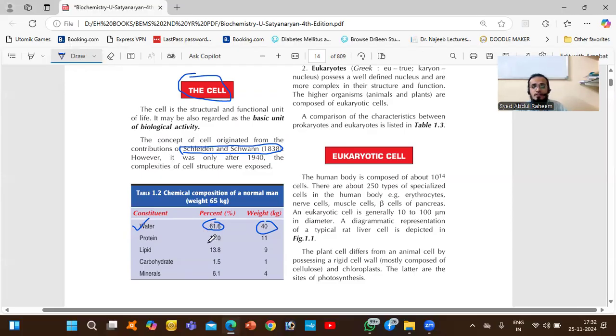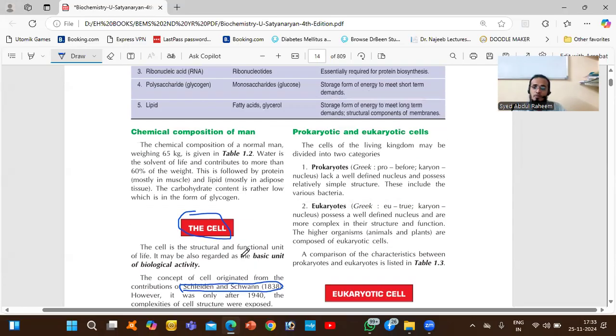Protein 17%, meaning 11 kgs. Lipid fat 13.8%, okay, 9 kgs. Carbohydrates 1.5%, and 1 kg. Okay, we need 1 kg of carbohydrates. Minerals we have 6.1 percent, meaning 4 kgs. So all those are very important. Okay, water is very, very important for our body.